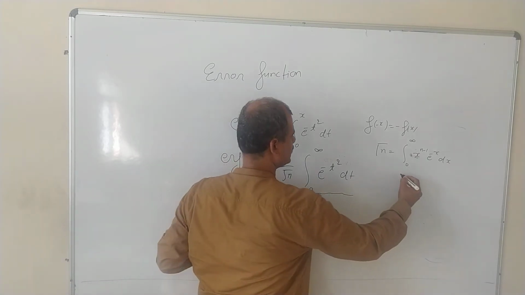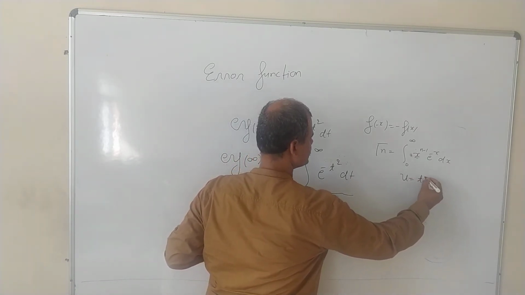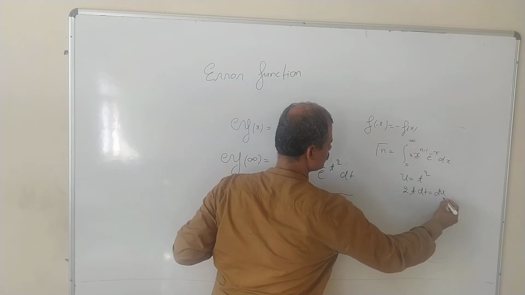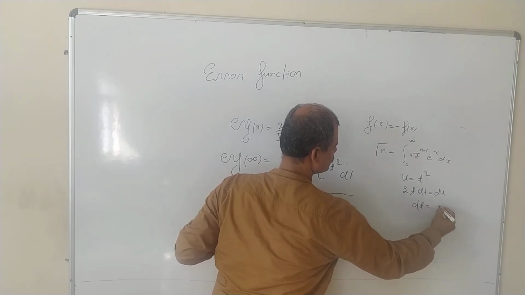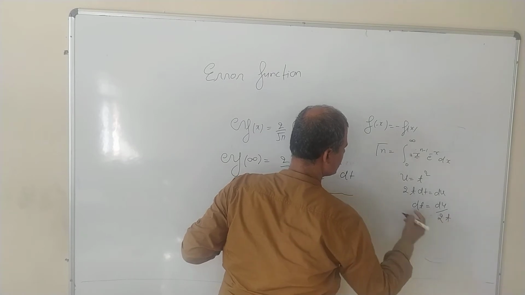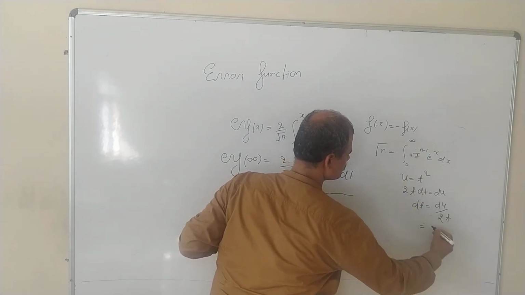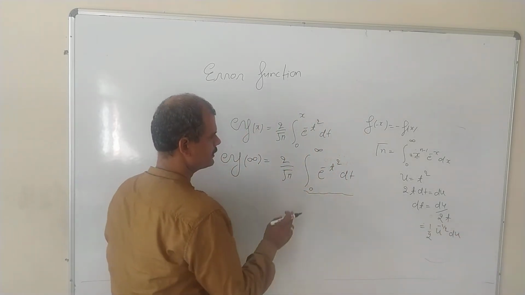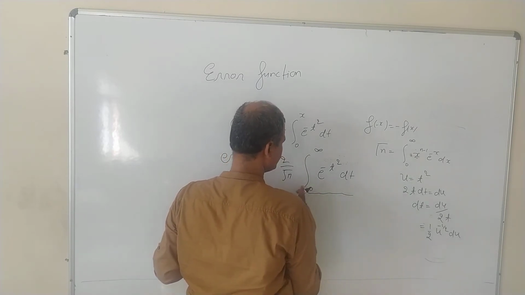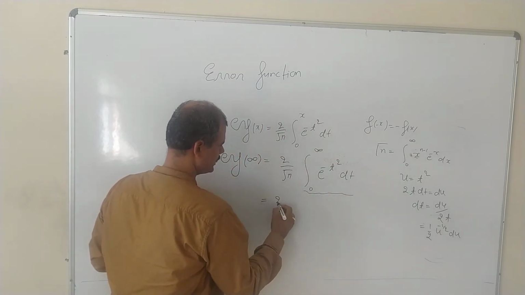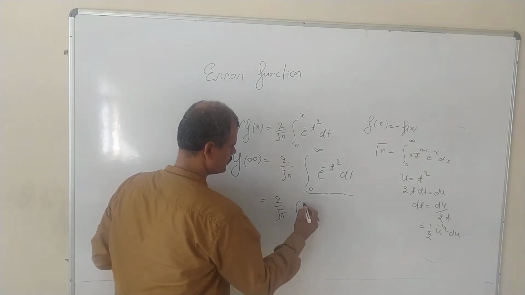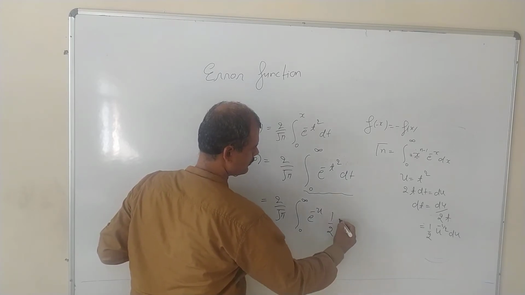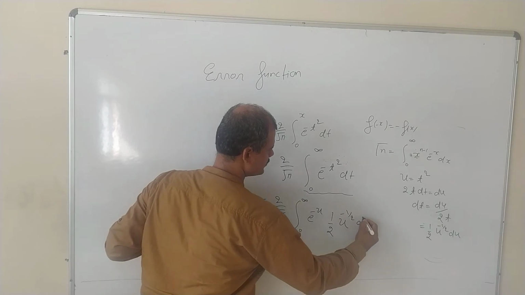So here I'll take u equals t square. So 2t dt equals du, so dt equals du by 2t, and t equals root u. So we get 1 by 2 u power minus half du. And the limits: when t equals 0, u equals 0, and when t equals infinity, u equals infinity. So we get 2 by root pi, integral from 0 to infinity of e power minus u and 1 by 2 of u power minus half du.